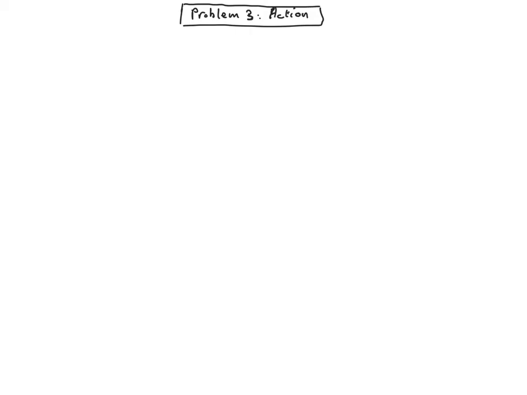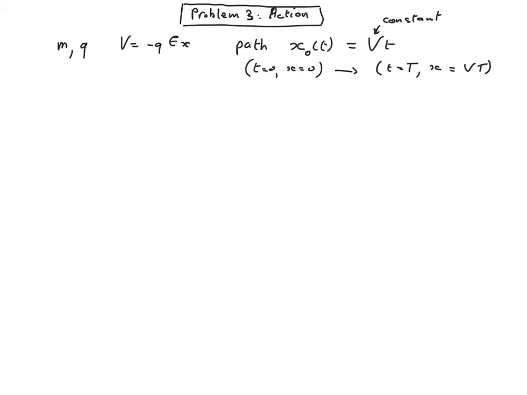Consider a particle of mass m and charge q in an electric field E. Its potential energy is given by minus q E x. Consider a path x naught of t equal to v, a constant, times the time t, between two events. Calculate the action for the path x naught.